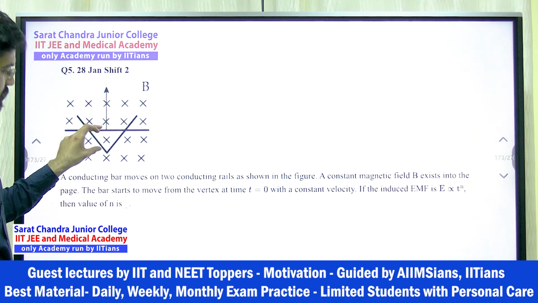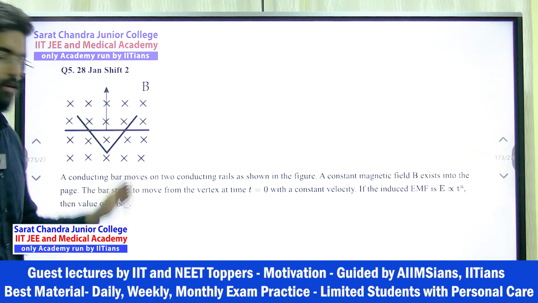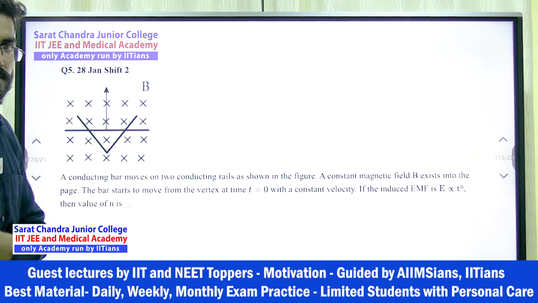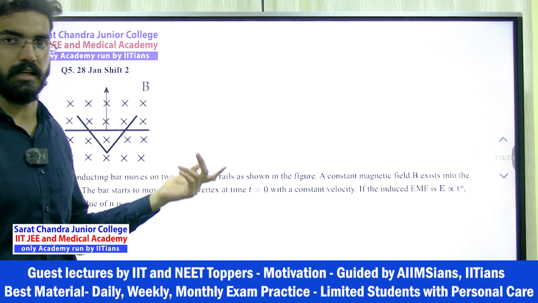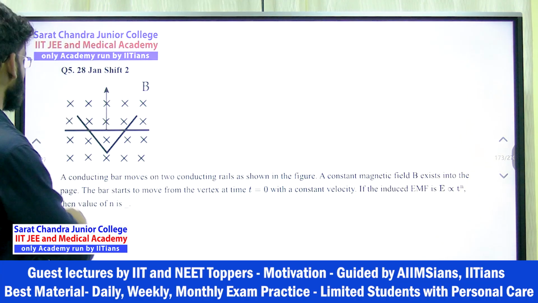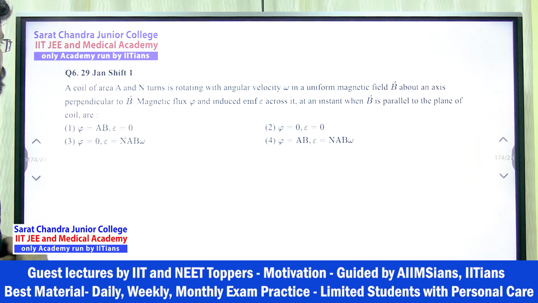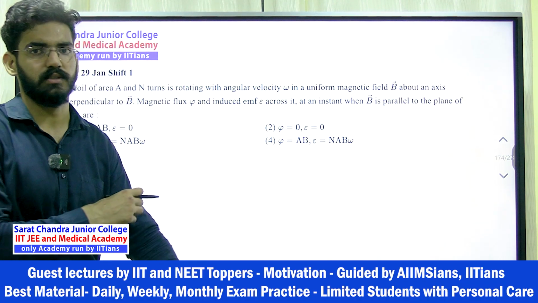You see, this is the x, the rate of change of this length is your velocity, right? So that's why I assume this as x. Understood? Then I solve the geometry and get the area in terms of x. That's it. Next question. If you see, this is also exactly in the notes.